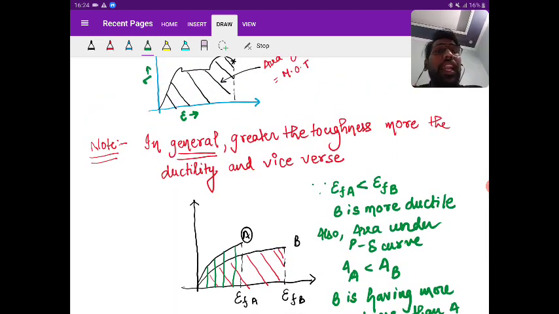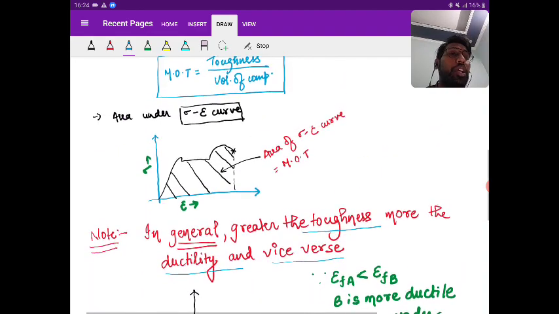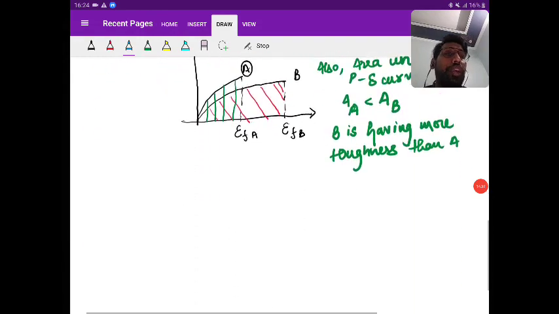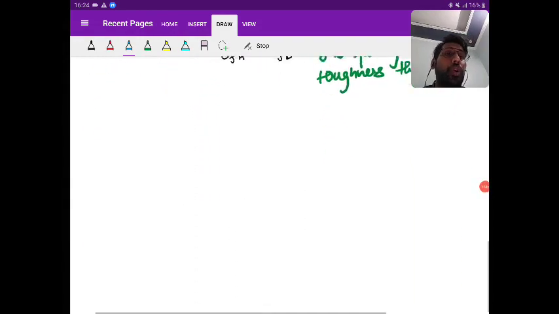So this is generalized: greater the toughness, more the ductility, and vice versa. But I'm telling you very frankly, exceptions are there. But in general, I can say this: greater the toughness, more the ductility. Is it clear? So what is toughness and what is ductility? Is it clear? Okay then.